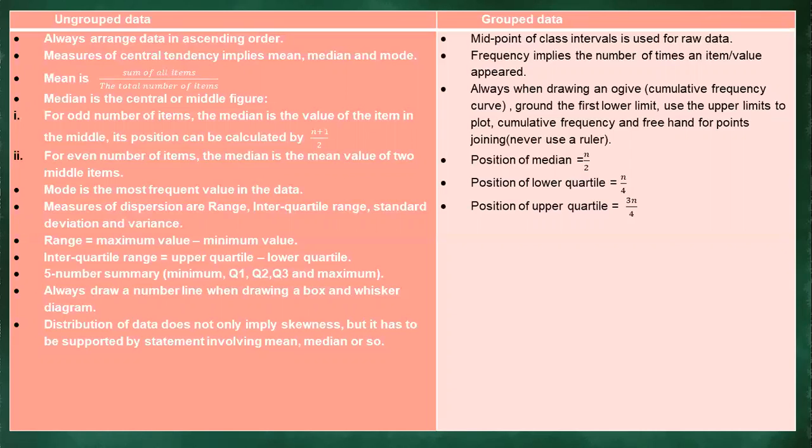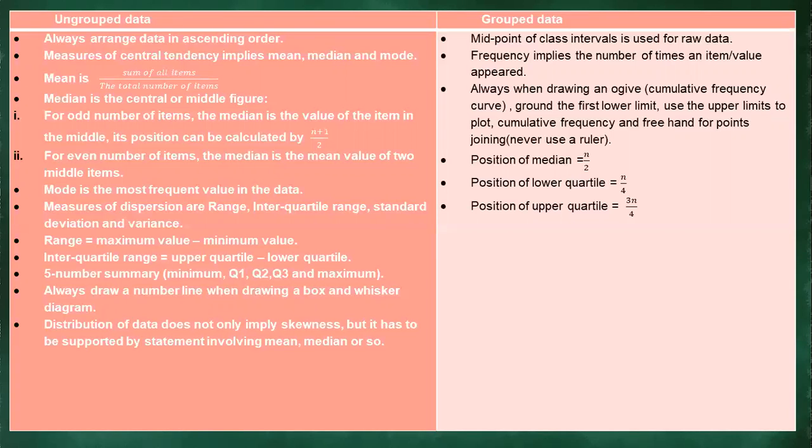And then the median is the central or the middle figure. For instance, for an odd number of items, the median is the value of the item in the middle, and its position can be calculated by using the following formula, which is n plus 1 all over 2.